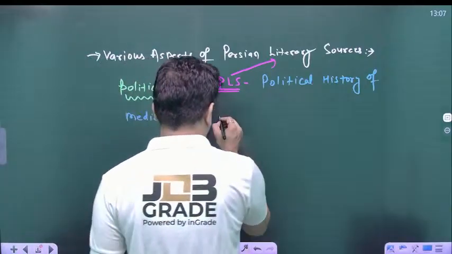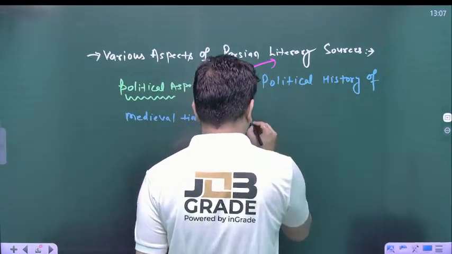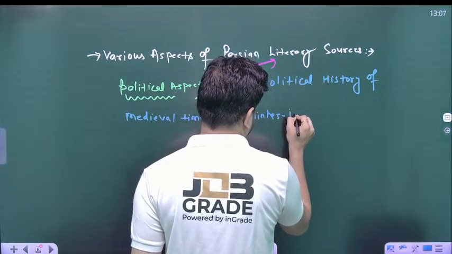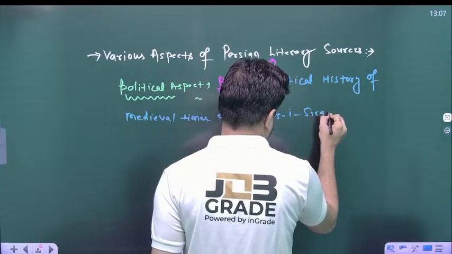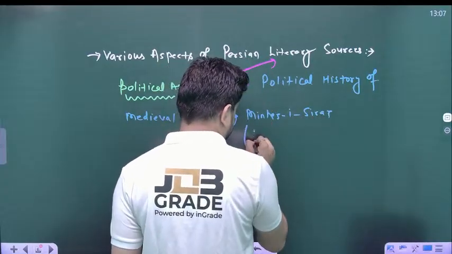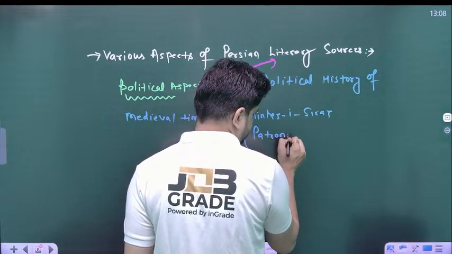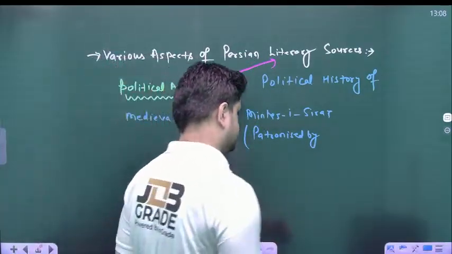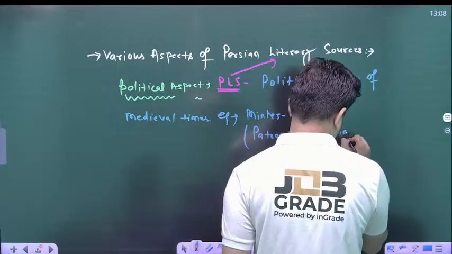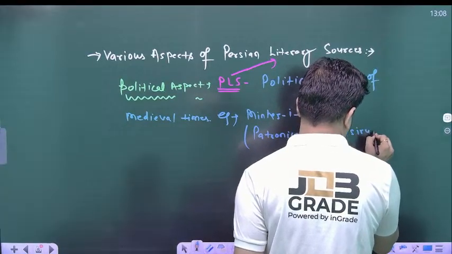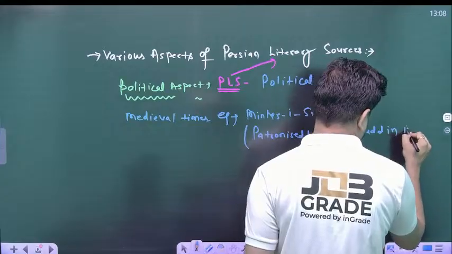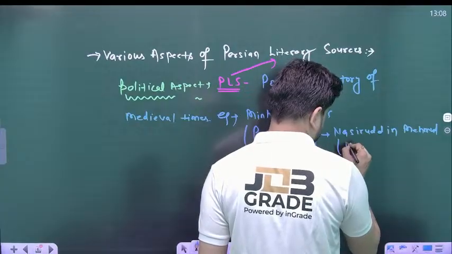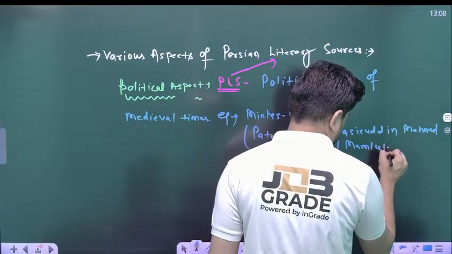For example, Minhaj un Siraj, right? He was patronized by Nasruddin Mahmud, and Nasruddin Mahmud was a Mamluk Sultan.